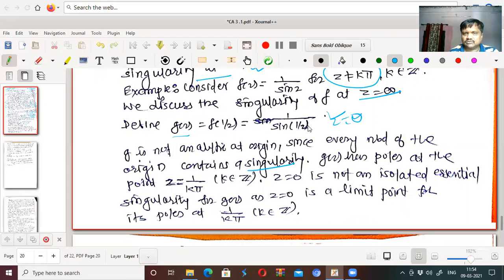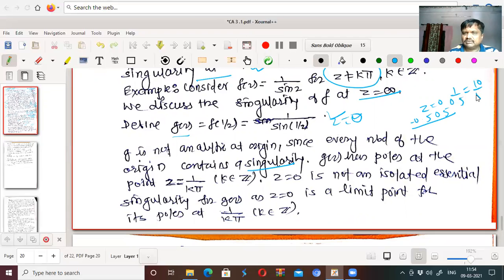If I take z equal to 0, what about the neighborhood? 0.5 to minus 0.5. If we take all these values, 1 upon 0.2, 1 upon minus 0.2, so we get 1 upon 0.5, meaning what?